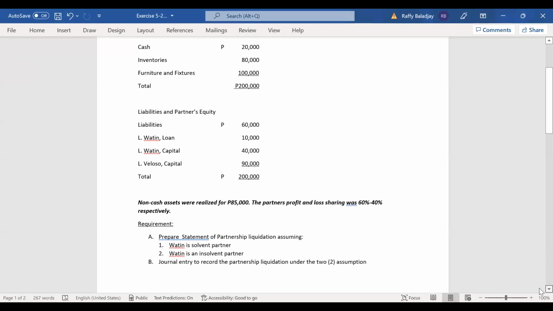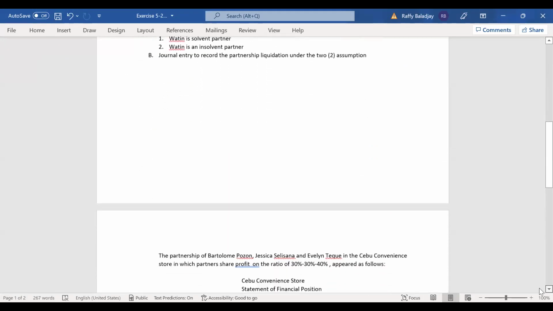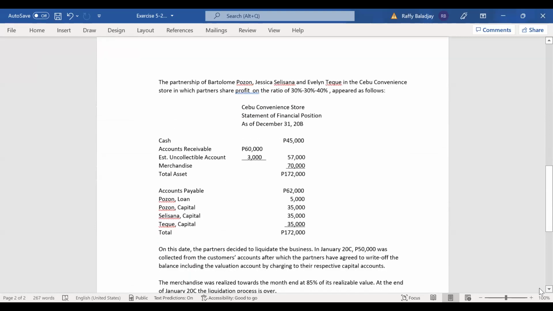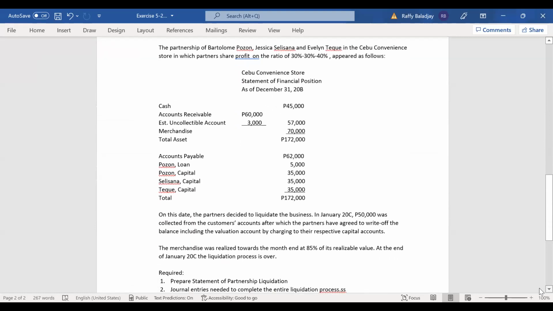This is exercise 5-4. You can take a look at your book for this particular exercise. Still lump sum liquidation. The partnership of Puzon, Celesana, Antique, and Cebu Convenience Store, in which partners share profit in the ratio of 30%, 30%, 40%, appeared as follows.